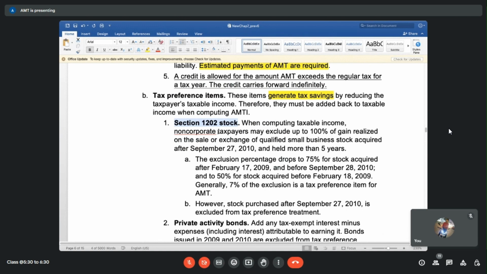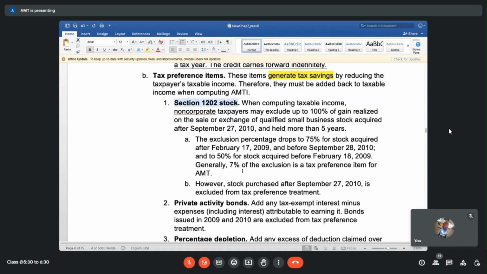Section 1202 is a very, very attractive tax clause in US taxation, which says that 100% of the gain realized on the sale of stock can be completely waived off if it's QSBS. There are certain conditions: it has to be held for more than 5 years, and it has to be a qualified small business.